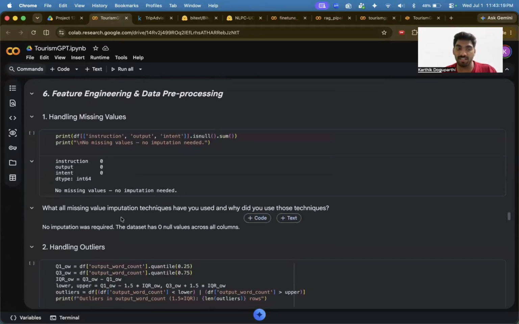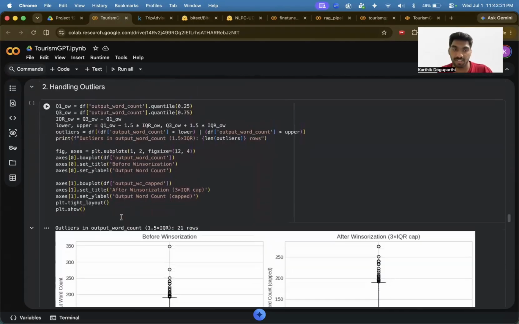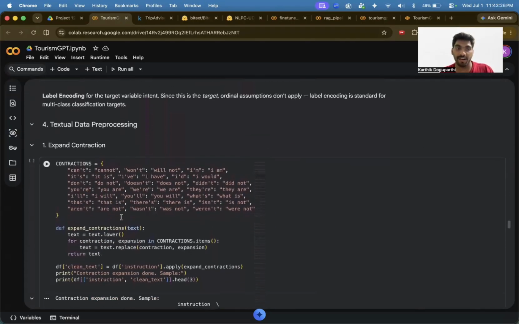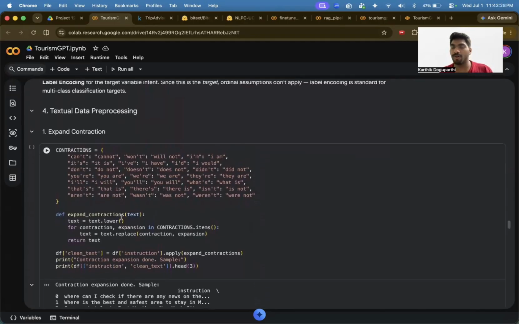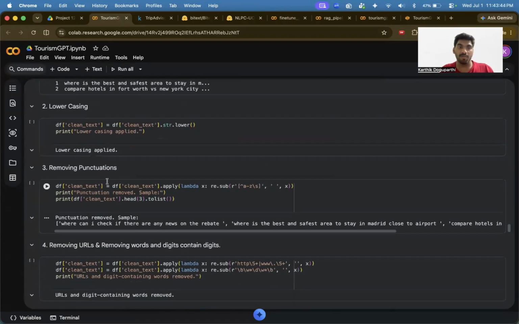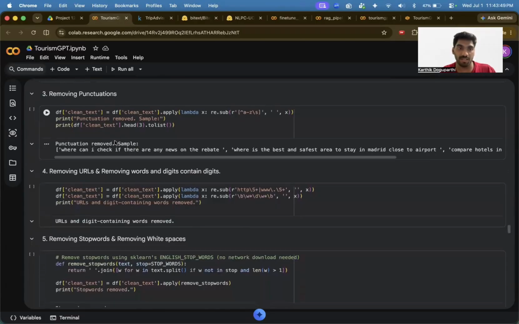In the feature analysis, I did categorical encoding and textual pre-processing. I've removed all the unnecessary words in my text, so that only the keywords in my data set would be captured by my LLM and processed to give a specific output for my travel chatbot. All my instruction letters have been lowercased.